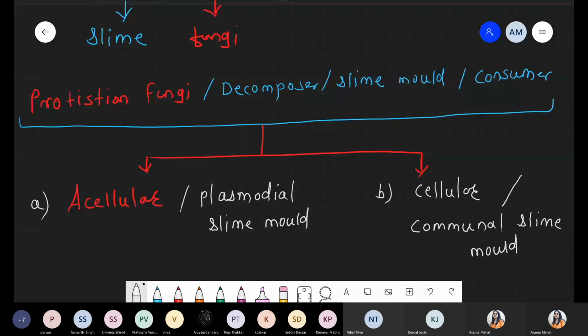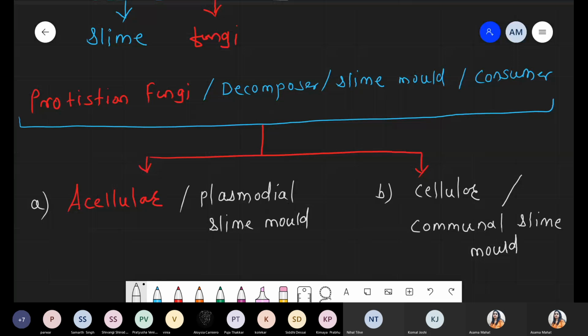We are not taking the detailed part about the cellular and the acellular because not many questions are made from here. So quickly we are discussing this specific type of Protista, the cellular as well as the acellular. Got it? So this part is over.